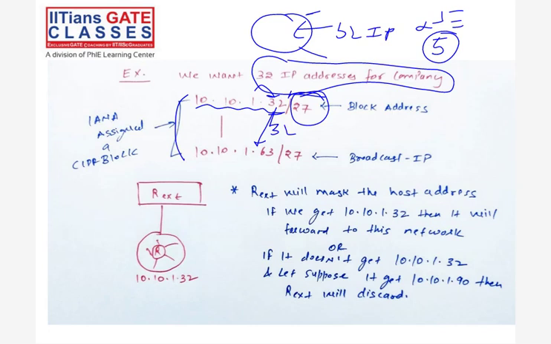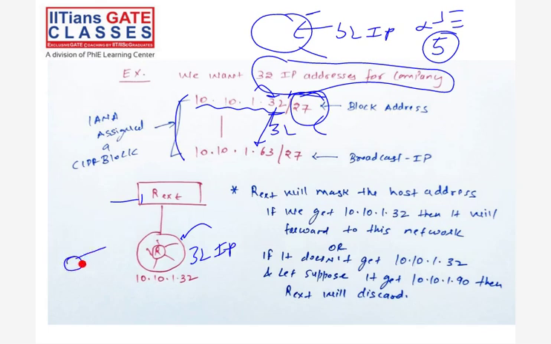Because I need only 32 IPs. For 32 IPs, how many bits should be in the host part? 5 bits. Fine. See, now this is your external router and this is your block. This is your block with 32 IP addresses, and how many hosts are possible inside? 30 hosts, right? The first IP is the block address, the last IP is the broadcast IP, and the remaining IPs are given to each host. So the 30 hosts are connected with the internal router, and the whole block is connected with the external router.